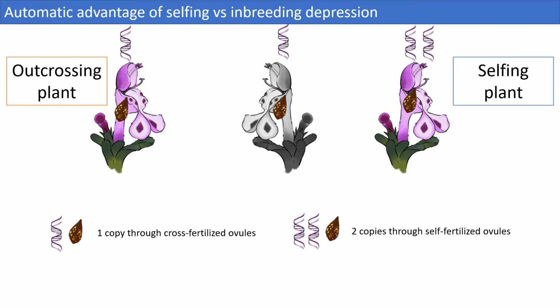In total, selfing individuals leave two gene copies per offspring, whereas an outcrossing individual leaves only one copy. This is called the automatic advantage of selfing to outcrossing.